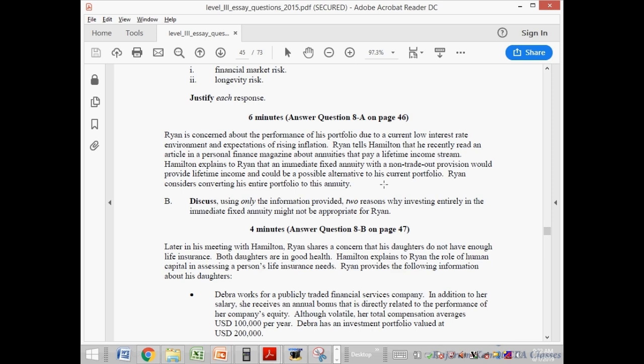So why is it not appropriate? That's a drawback that can't be said to be related to the case study. No, but the case study also doesn't mention that it is a government. You can write this point that you are exposed to the credit risk of the company whose annuity you purchased. Interest rates are lower, so the annuity payments would be lower, and inflation is rising and the annuity payments are not inflation indexed. That's what: flexibility won't be there, or there will be credit risk of the entity from whom the annuity was purchased. I'm saying 3 on 4, but some of you could get 4 on 4.